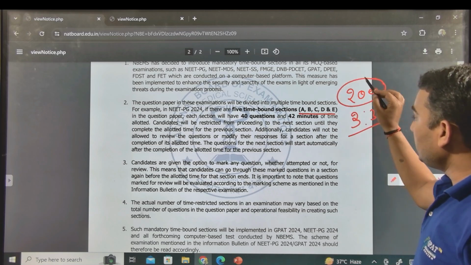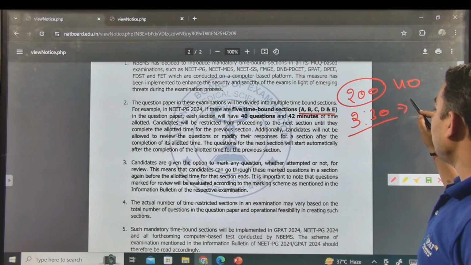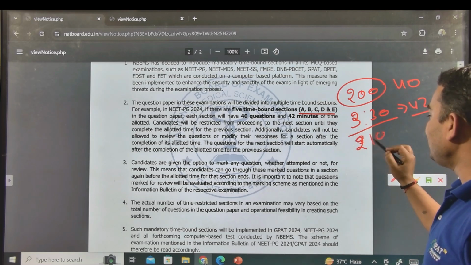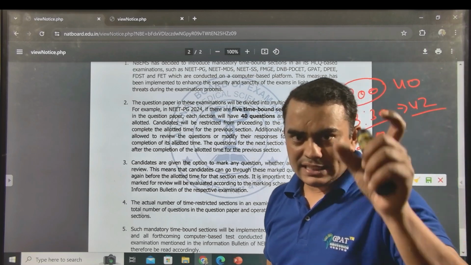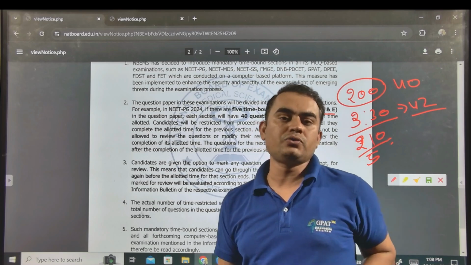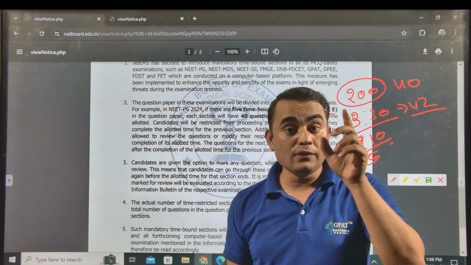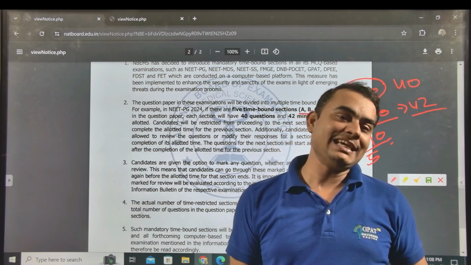So for the 200 questions, 40 questions carry 42 minutes, because 210 minutes divided by 5 is 42. That means for each 40 questions you will have 42 minutes to solve them, and only after completion of the time for the first section can you enter the next section.